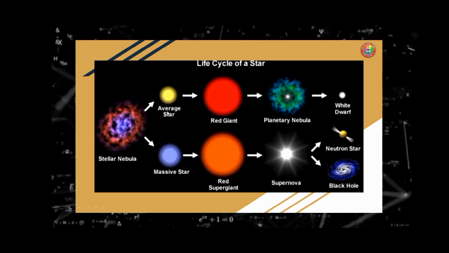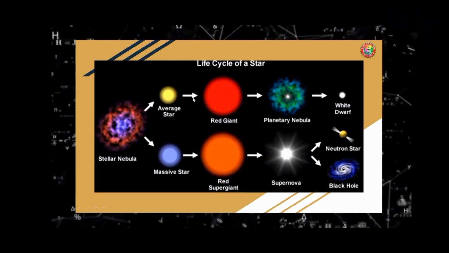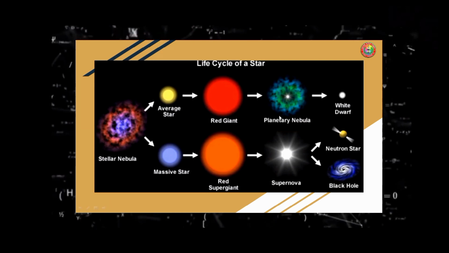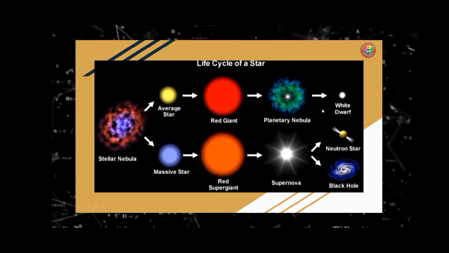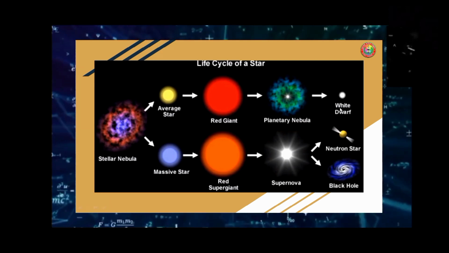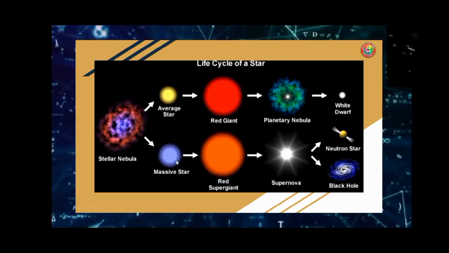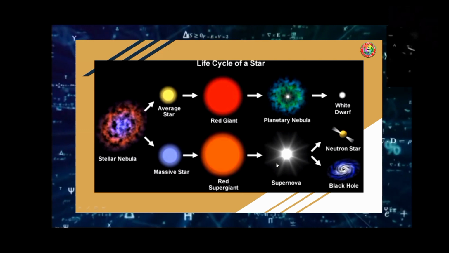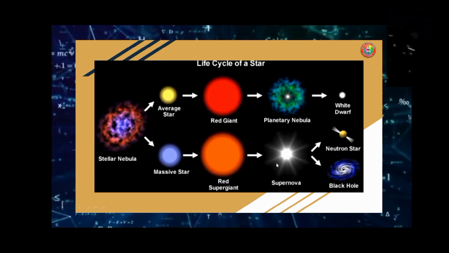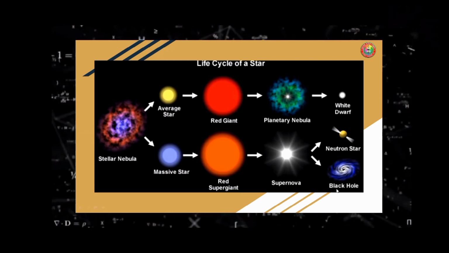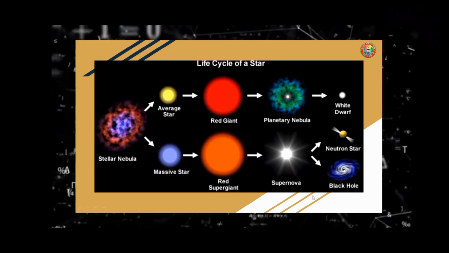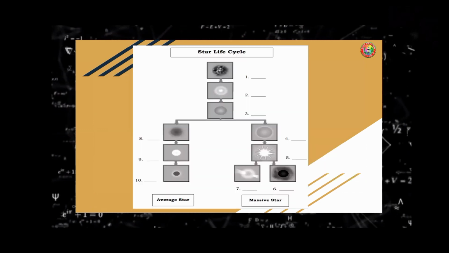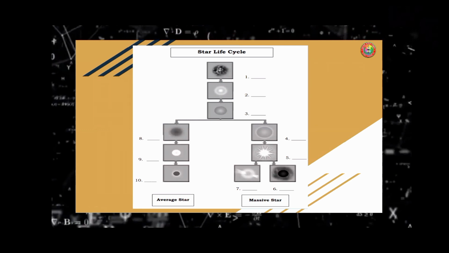And first we have the average star. So here I'll have a red giant, and after that a planetary nebula and white dwarf, and of course we have the black dwarf. And for the massive star, we have the red supergiant, the supernova, and the neutron star and a black hole. All right, so here is the star life cycle. So we have 1, 2, 3, up to 10.